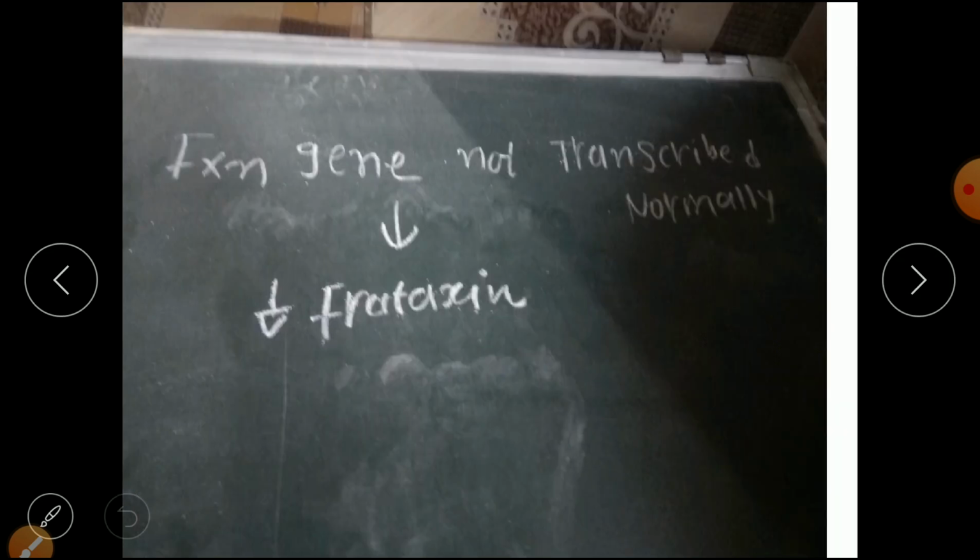Now the FXN gene is not transcribed normally, so the protein level decreases. If it is a normal repetition, GAA, then that is normal, so the frataxin level is also normal. But if the gene is not transcribed normally, that leads to decreased production of frataxin.